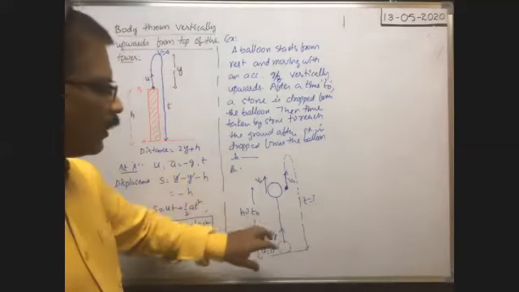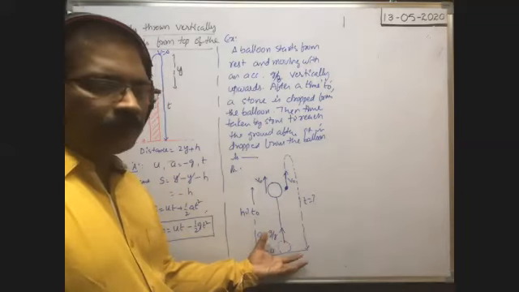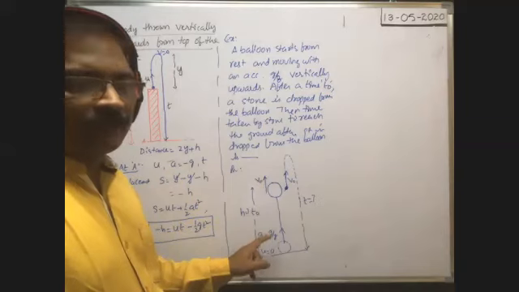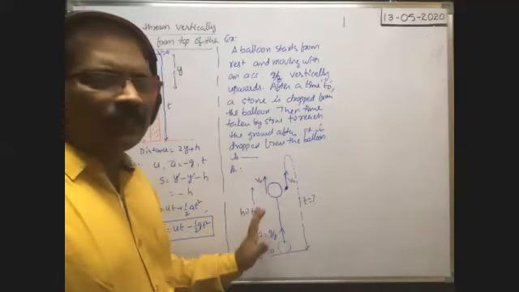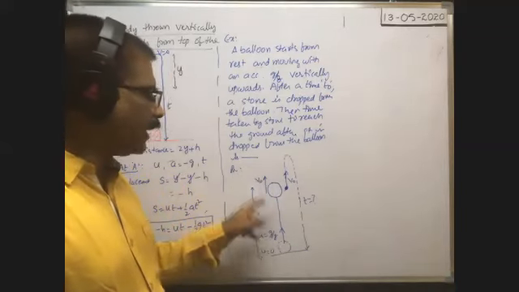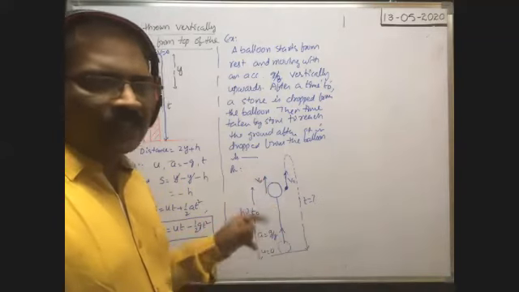Here you see, one balloon is released from the ground. Then the balloon goes upwards with an acceleration g by 8. After considering the effect of gravity and everything, the balloon travels with an acceleration g by 8 in the upward direction. That means the balloon travels upwards with increasing velocity, as the acceleration is g by 8.